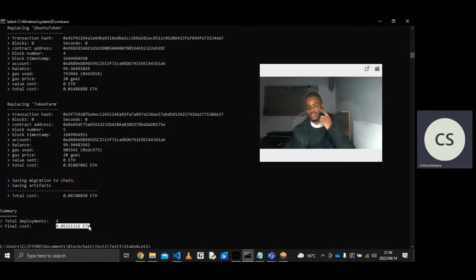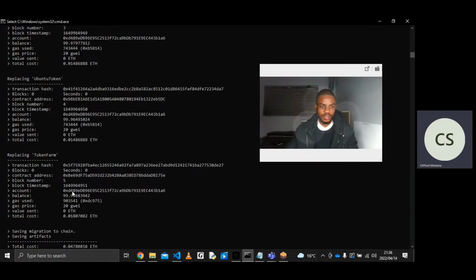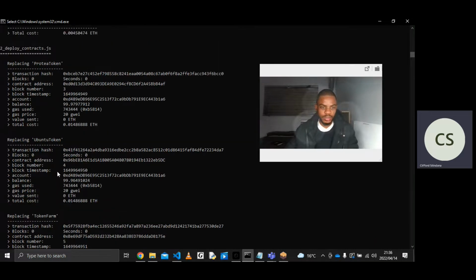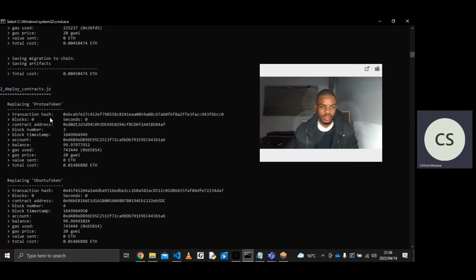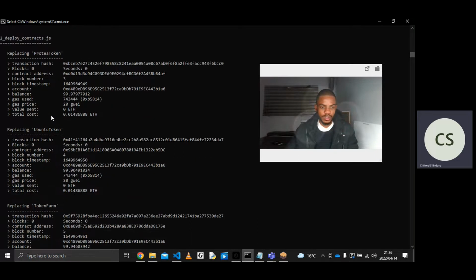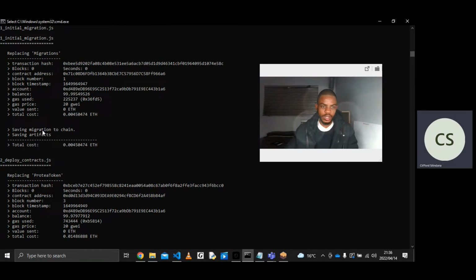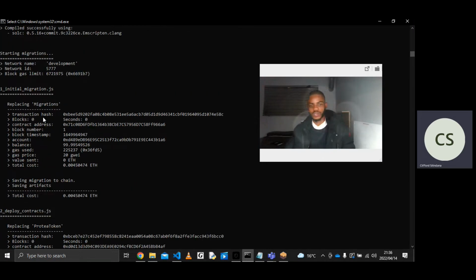I think I mentioned that when you're making a transaction onto the blockchain, we are charged a gas fee. So this is the gas fee here, and it's saying replacing token farm because I had imported those. So it's 3 of my contracts, my Ubuntu token, my Proti token, and the migration contract. I'm going to show these contracts shortly.